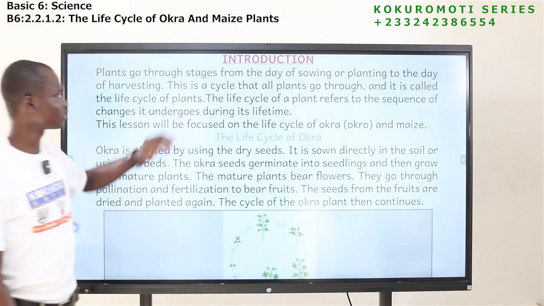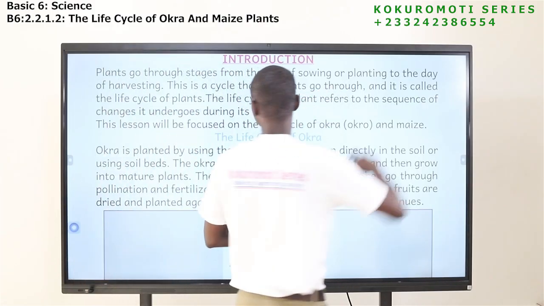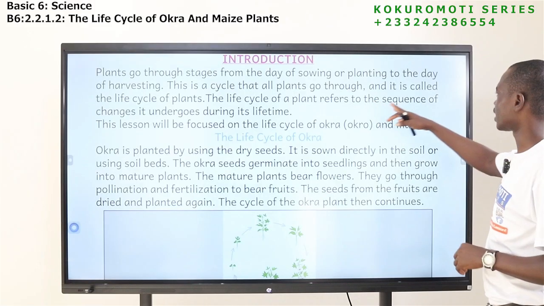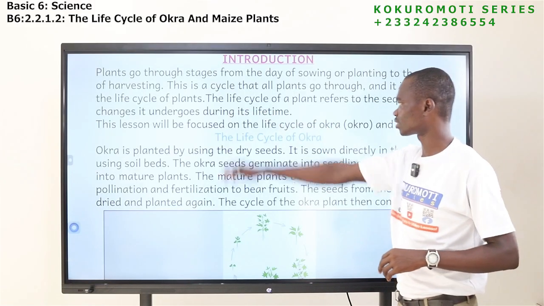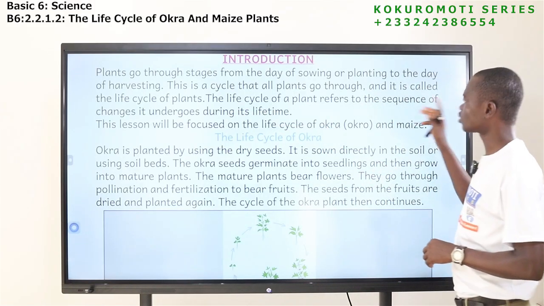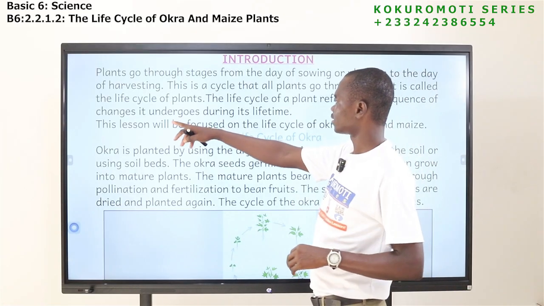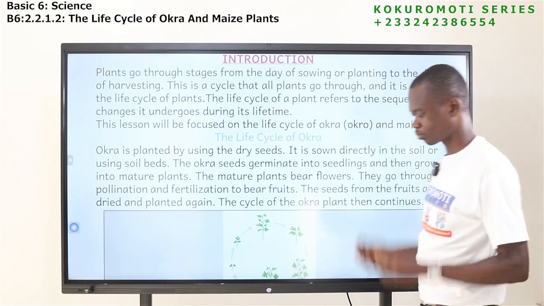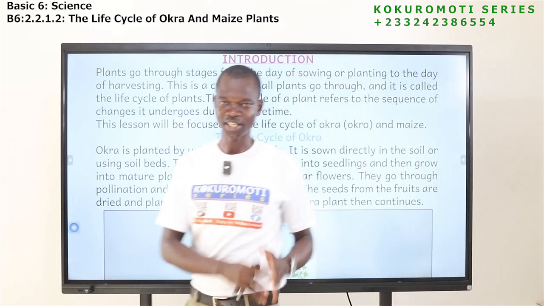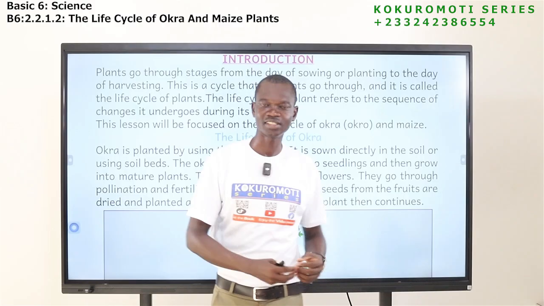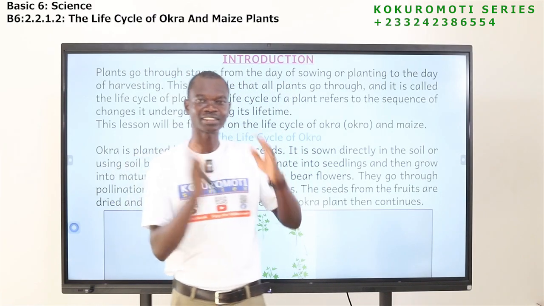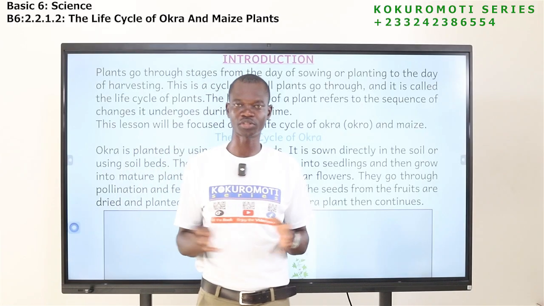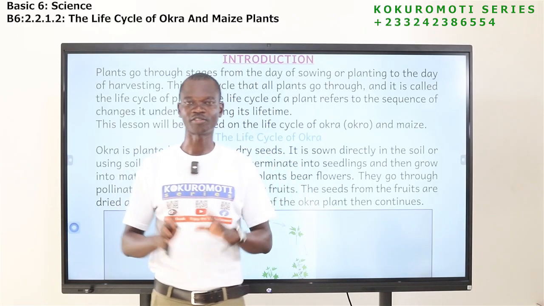So plants go through stages from the day of sowing or planting to the day of harvesting. This is a cycle that all plants go through, and it is called the life cycle of plants. The life cycle of a plant refers to the sequence of changes it undergoes during its lifetime. So in this lesson we are going to look at the okra plant and the maize plant, the sequence, the changes, the cycles or the stages that these plants go through from the day of sowing to the day of harvesting. Life cycle of plants.